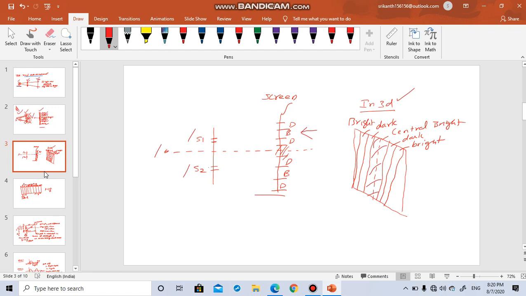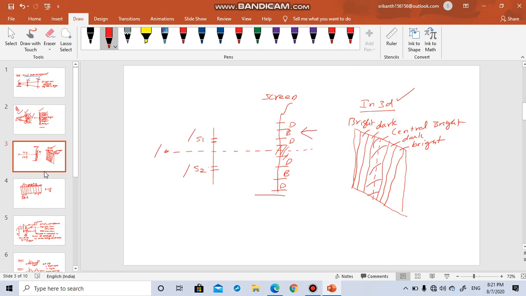So this dark and bright happen in alternate ways. After dark, bright will come. After bright, dark will come. Whether it is bright or dark, it is happening because two waves are mixing. If they are mixing constructively, you call it bright.